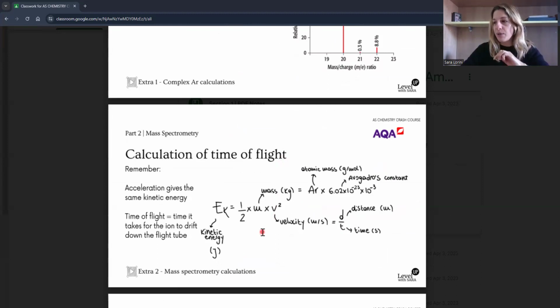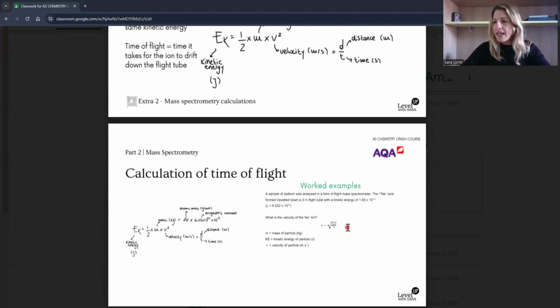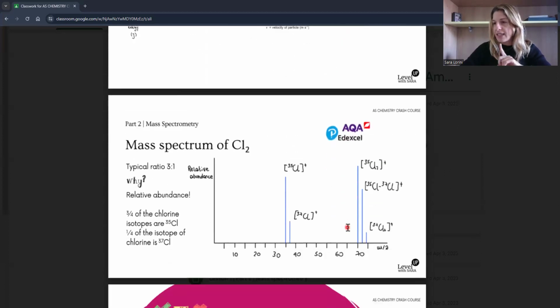If you don't, there will be one question in the exam paper anyway, but remember the unit conversions and the key equations involved: kinetic energy, how to find the mass in kilograms of one atom, and then how to calculate the velocity. That's the calculation of time of flight.